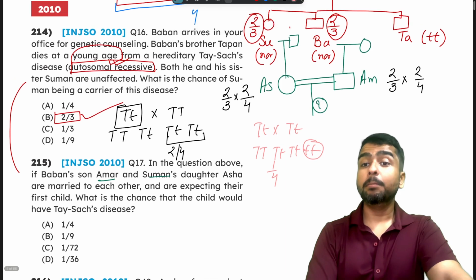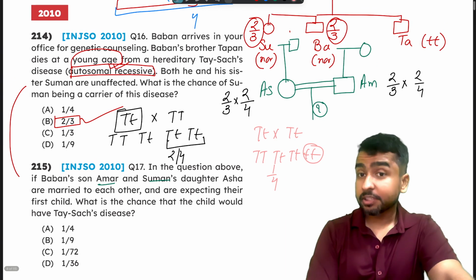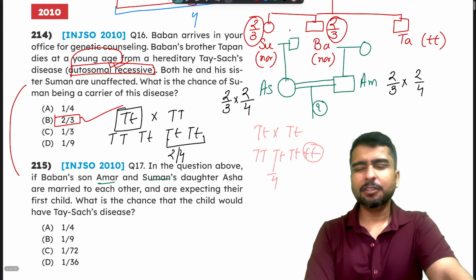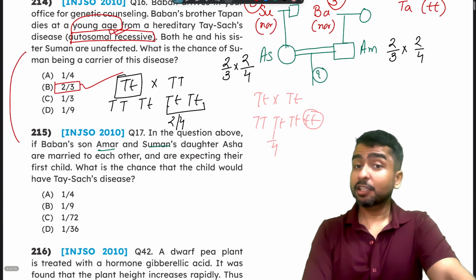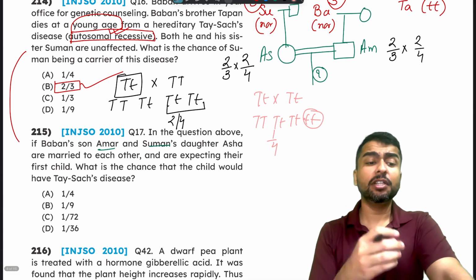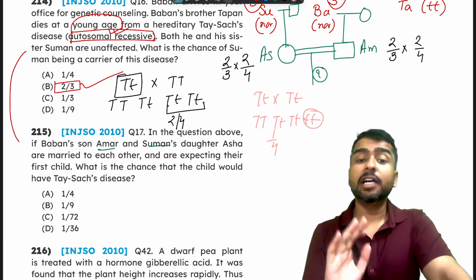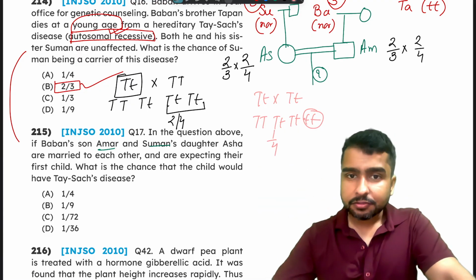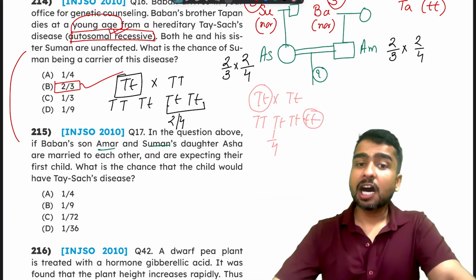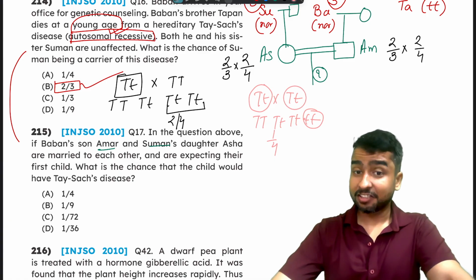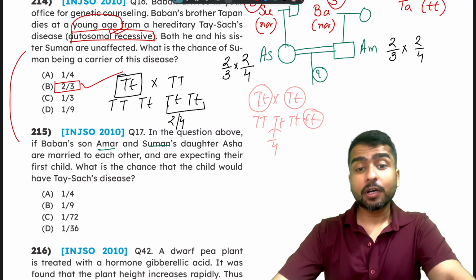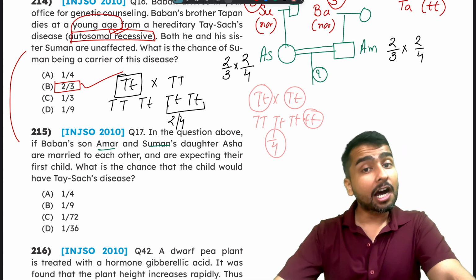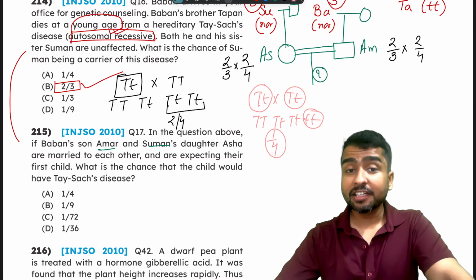Also, I want to point out this. Remember, Baban's brother Tapan had died, but they did not die when they were born. At a young age, that means they died later on. Here the question is asking you what is the possibility that the child would have the disease. What happens afterward, that is a different thing. So if both Asha and Amar were carriers, then there is a 1 by 4 possibility that the son is carrying the disease.